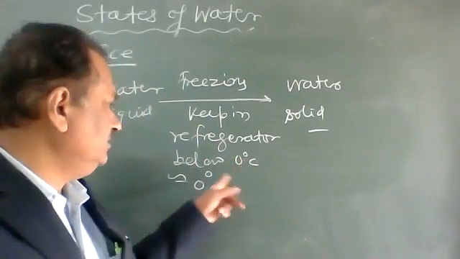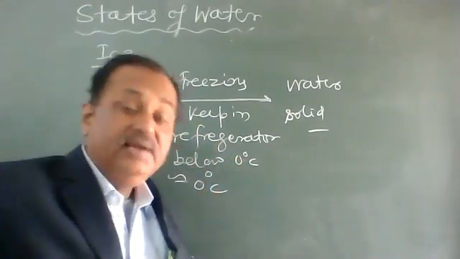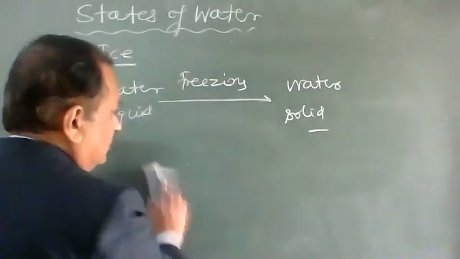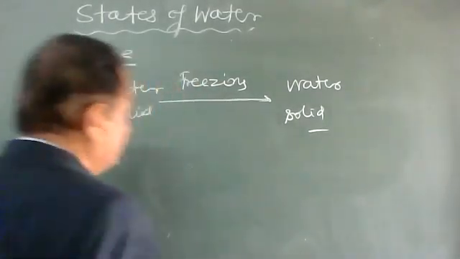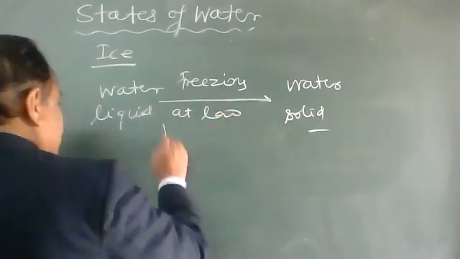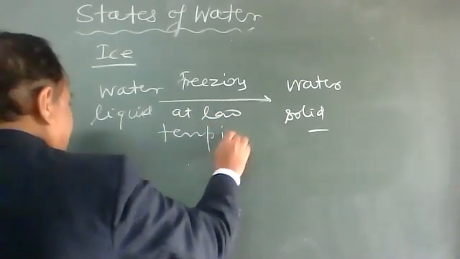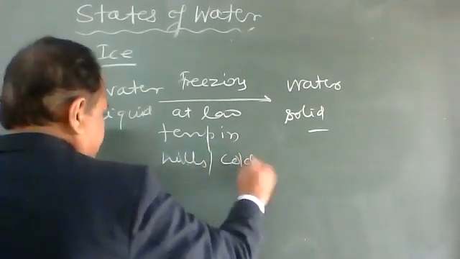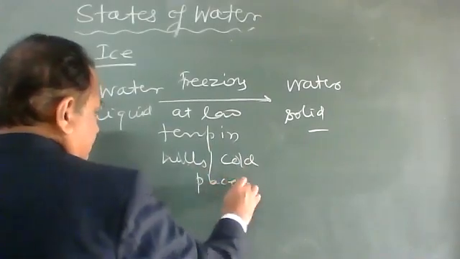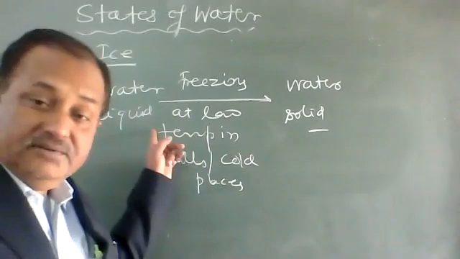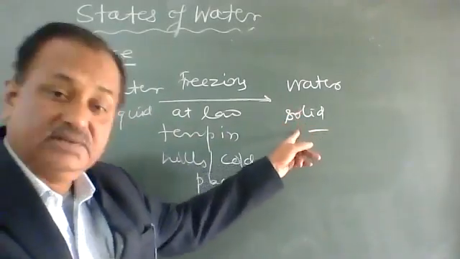Keep in a refrigerator below 0 degrees Celsius, or at low temperature in hills or cold places. So these are the ways that liquid water is converted into solid water.